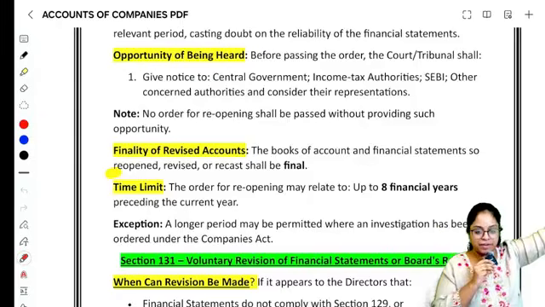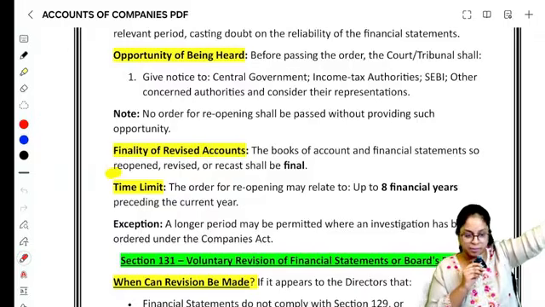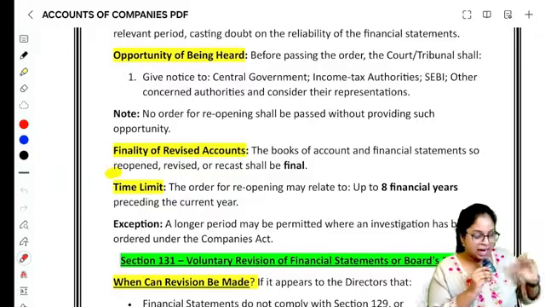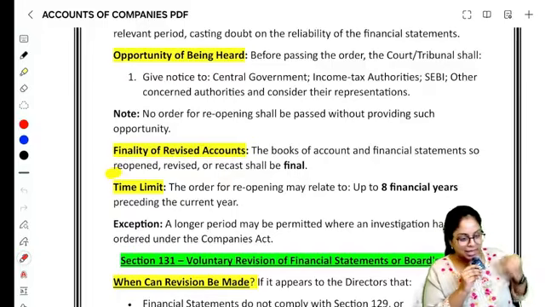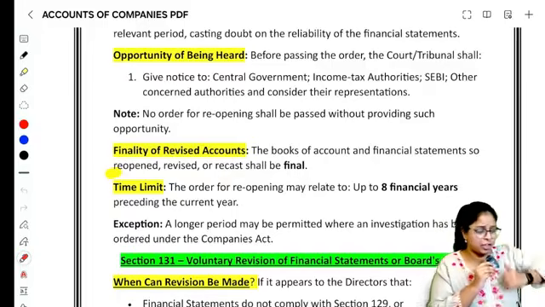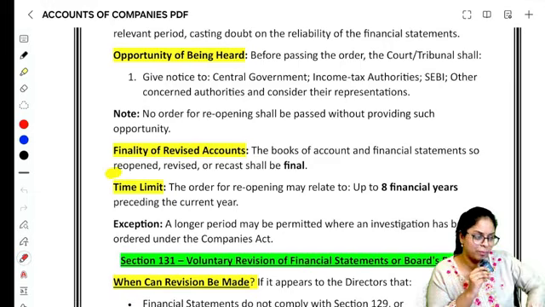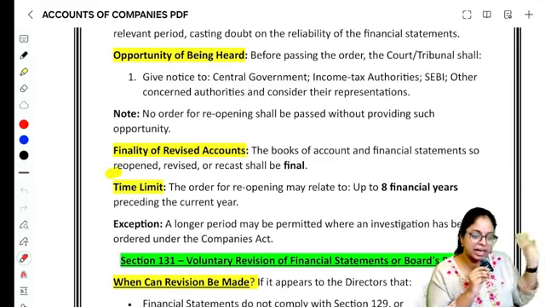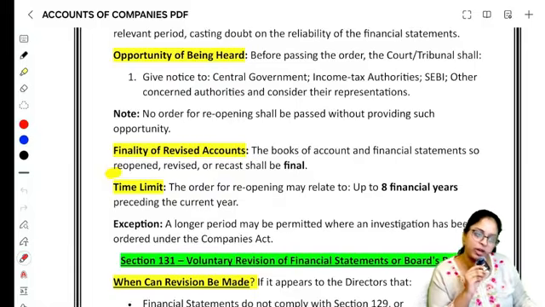Right? What about the previous edition that was adopted, ma'am? Now that has become redundant. This is the final edition of financial statements, right? And in the income tax authority, SEBI, illa central government porangana, எத்தனை வருஷம் பழைய books open பண்றதுக்கு they can go means last 8 years. Up to 8 financial years preceding the current year வரைக்கும் they can tell, and they can go to the NCLT and ask the order for reopening.